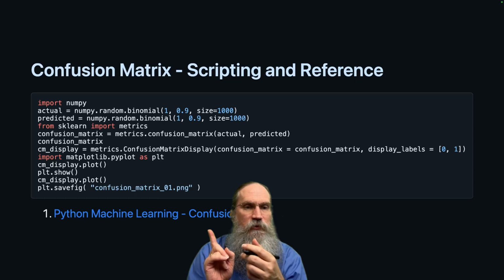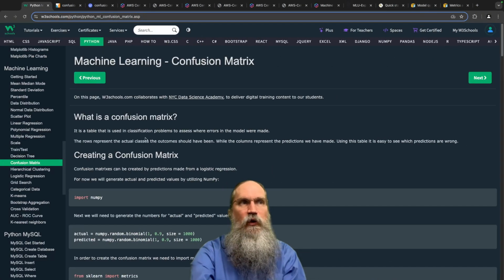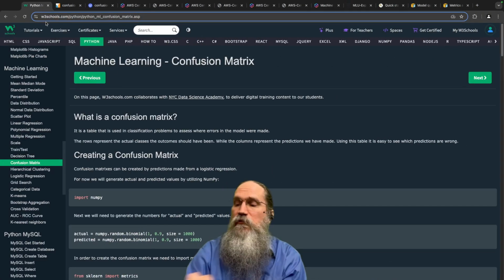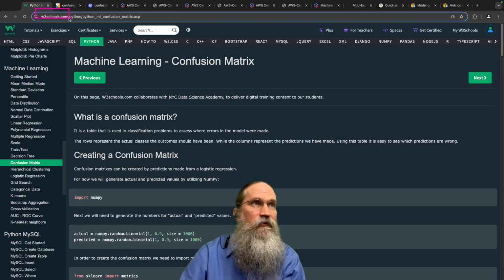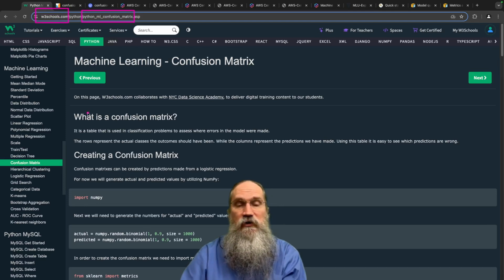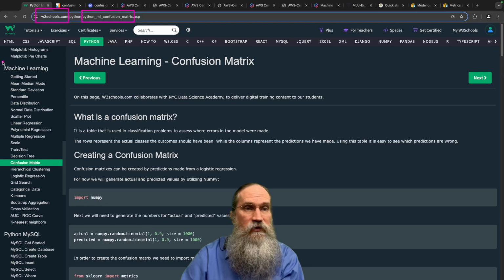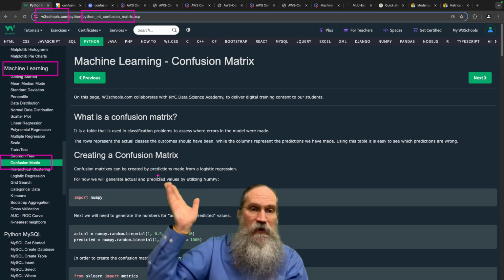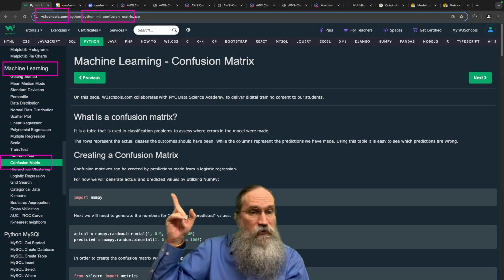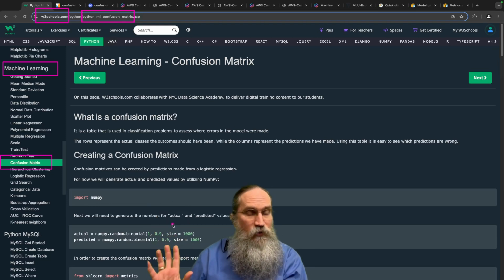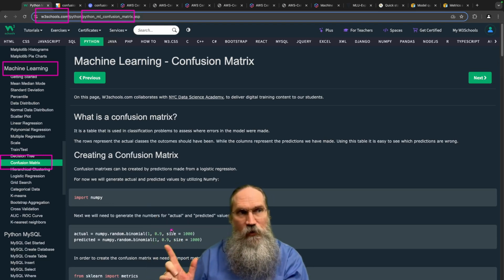So here's an example that I grabbed from W3Schools. They have a lot of references for languages like Python and libraries, for example for calculating a confusion matrix, here within their machine learning category. I went down to confusion matrix here, and they have a little code snippet using NumPy. They calculate some random numbers. Why do they calculate these random numbers?